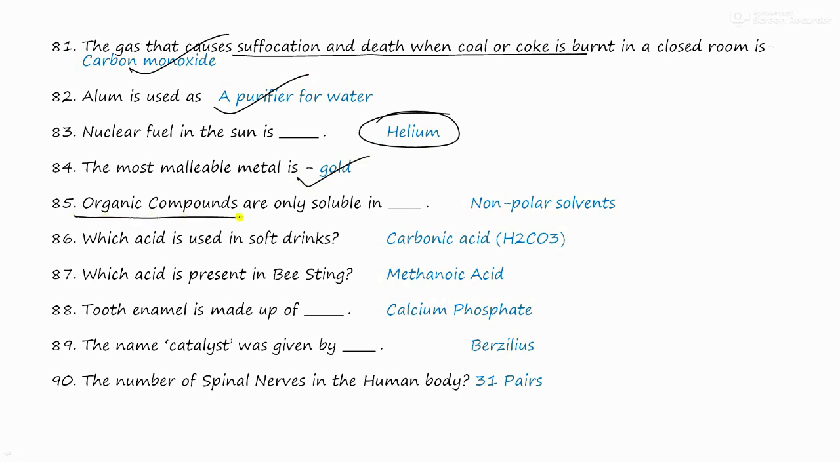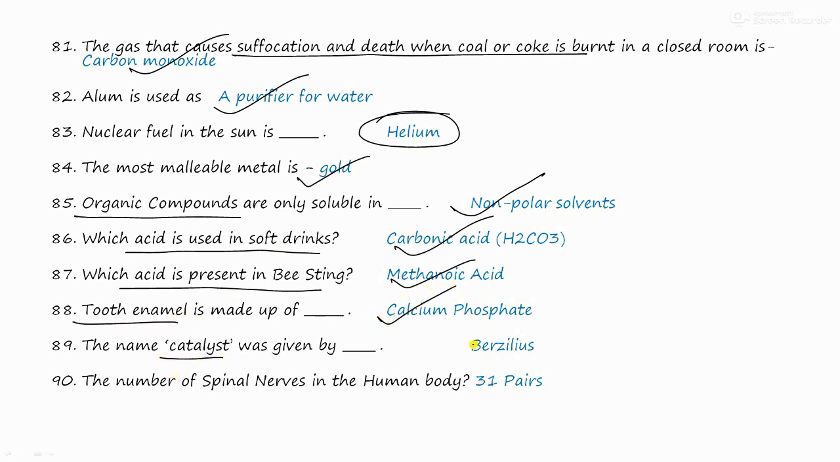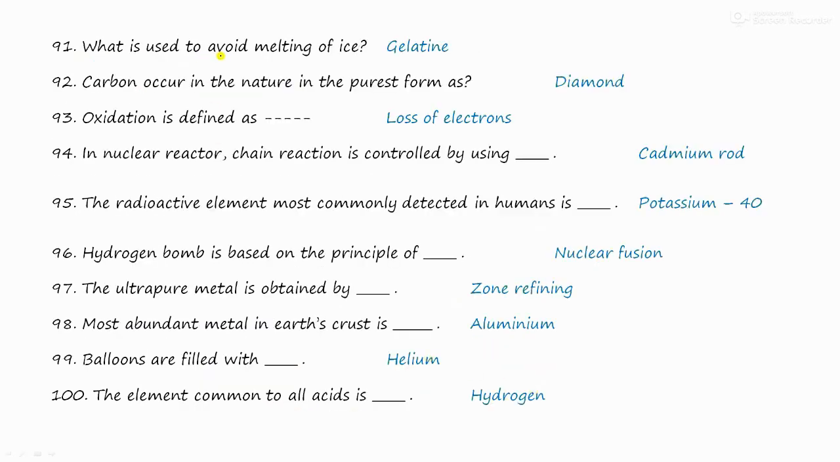The organic compounds are mostly soluble in non-polar solvents. Which acid is used in soft drinks? It is carbonic acid. And which acid is present in bee sting? It is methanoic acid. Tooth enamel is made of calcium phosphate. The name catalyst was given by scientist Berzelius. The number of spinal nerves in a human body is 31 pairs. What is used to avoid melting of ice? And it is gelatin.